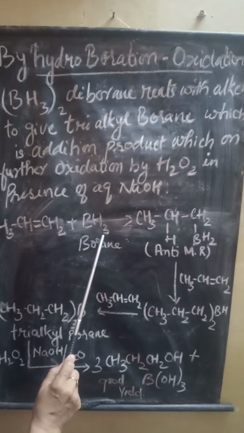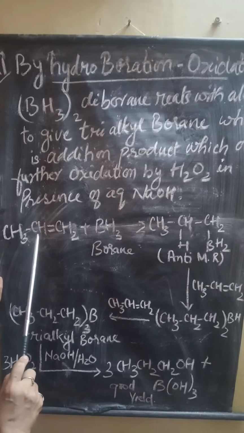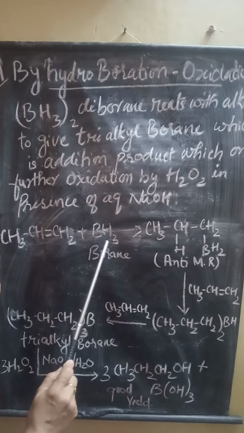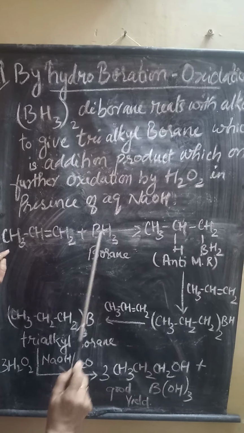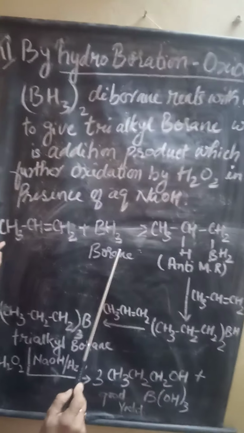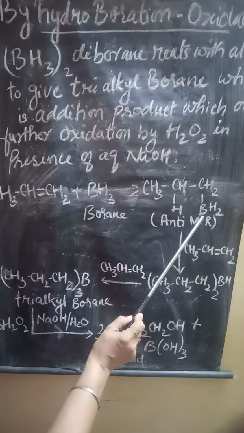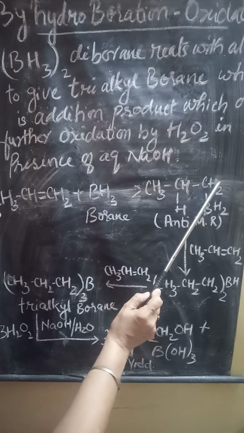Here hydrogen gets attached to that carbon which is having less number of hydrogens. So borane reacts with alkene and forms this product. Hydrogen gets attached to the carbon having less hydrogen, and the boron part gets attached to the carbon having more hydrogen attached to it.